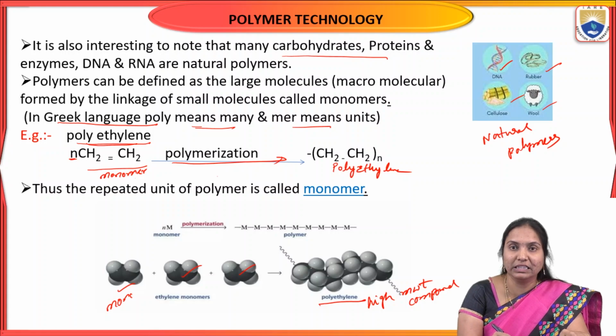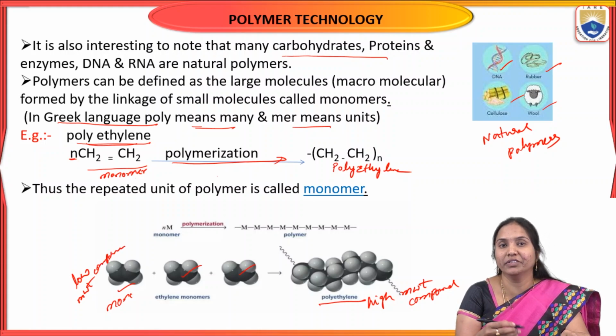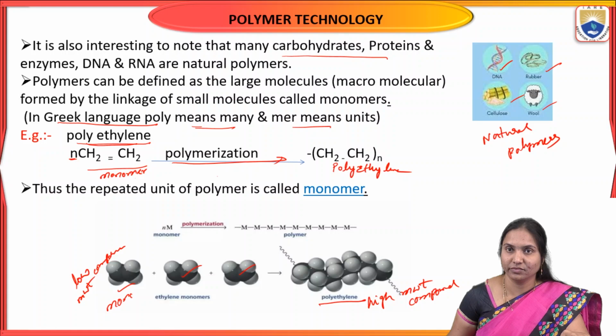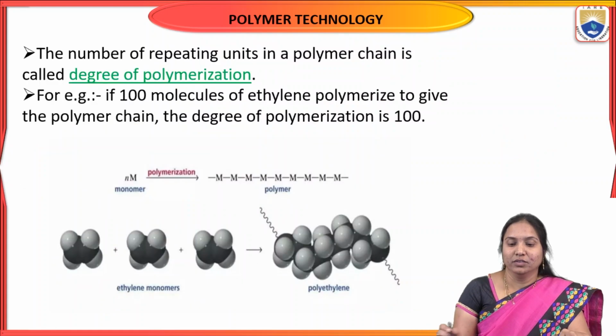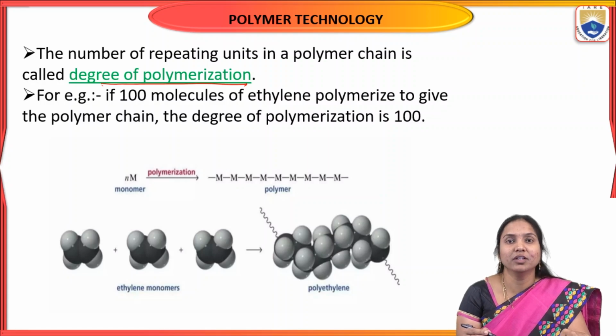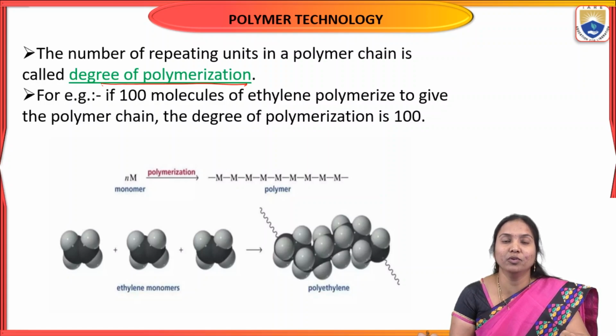But this ethylene monomer is a low molecular weight compound. So this low molecular weight compound is converted into a high molecular weight compound. This process is called polymerization. So what is the meaning of degree of polymerization? Polymerization means a low molecular weight compound converted into a high molecular weight compound, or monomer converted into polymer. This process is called polymerization.